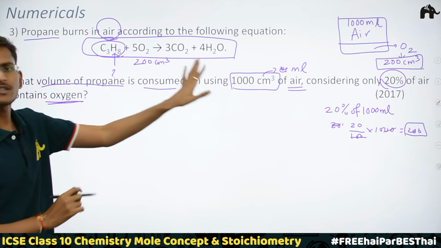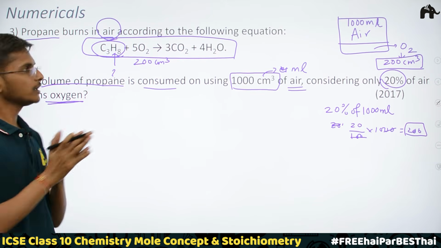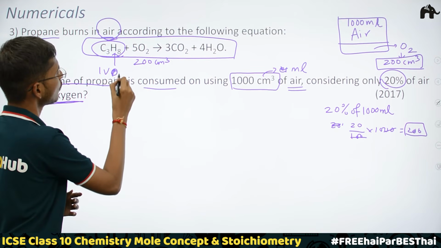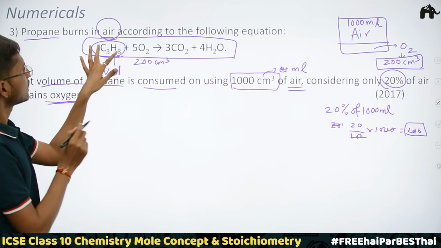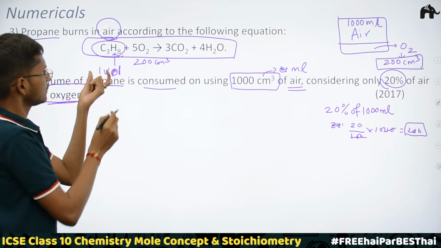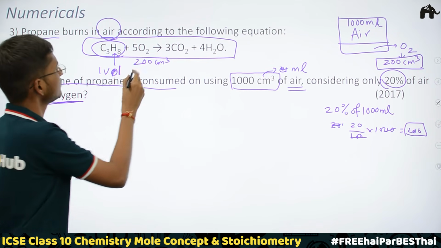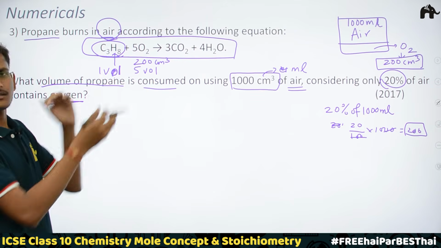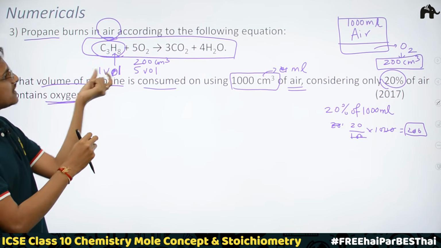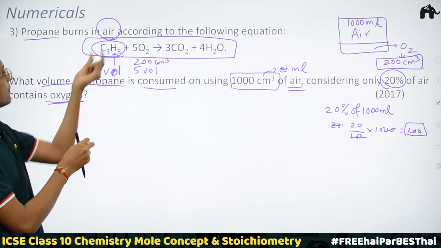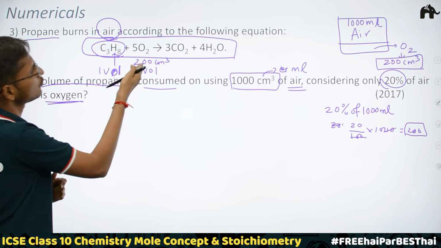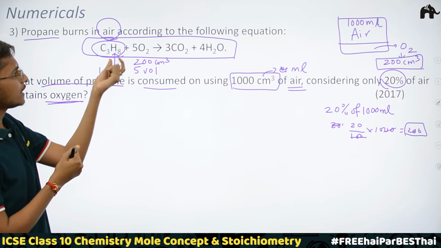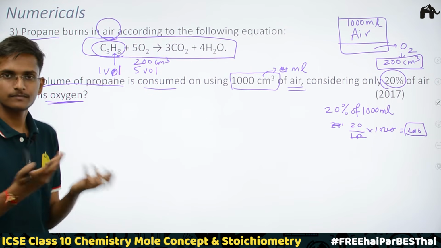This is a balanced reaction. You can check on your own. I have checked it. So one molecule of propane is required. This means one volume of propane is getting burned completely in 5 volumes of oxygen, or we can say in another manner, 5 volumes of oxygen is required to burn 1 volume of propane. So 200 cm cube of oxygen would be required to burn x cm cube of propane simply.